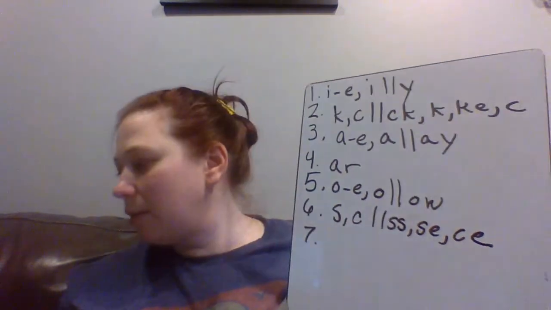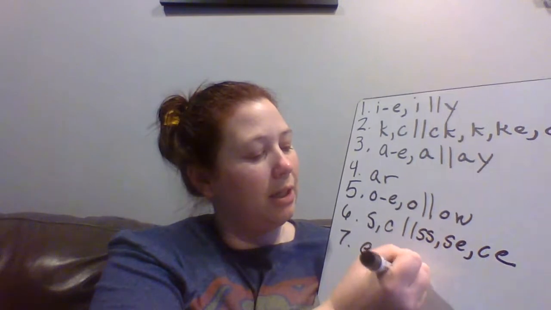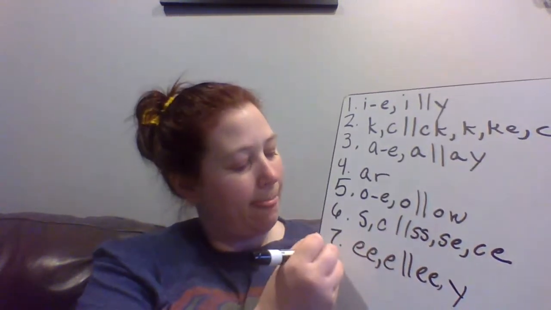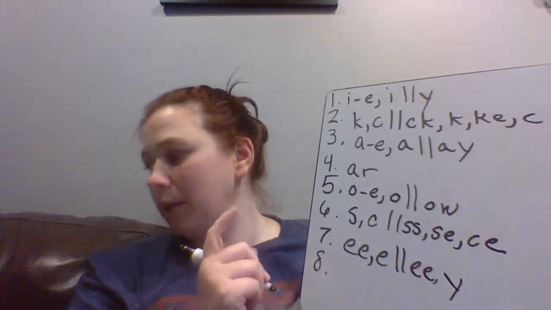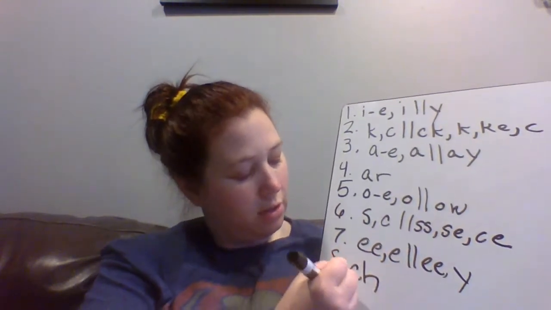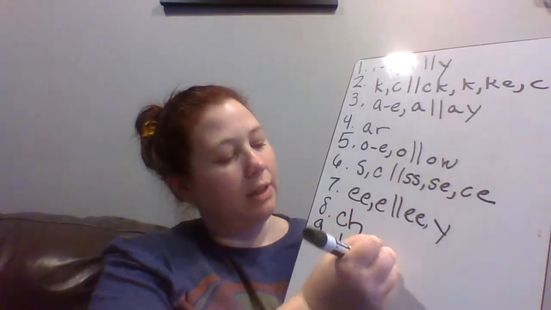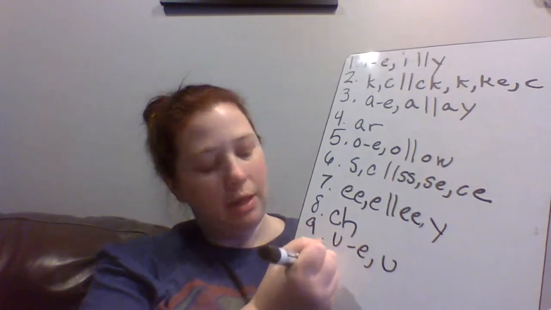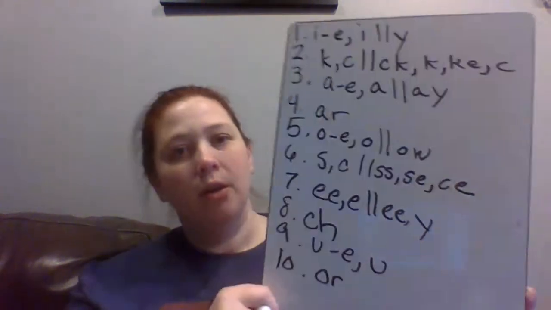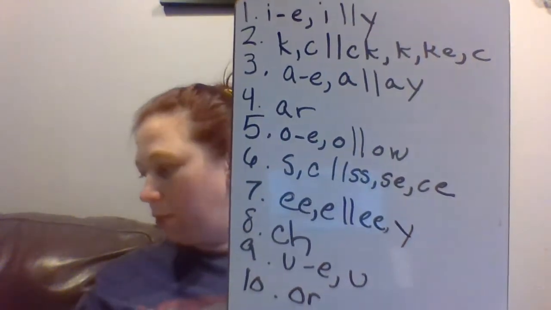Number 7, we have E. That's E-E, comma, E, or as a final sound, E-E, comma, Y. Number 8, we have Ch. That's C-H. Number 9, we have U. That's U, consonant E, comma, U. And number 10, we have OR. That's O-R. Go ahead and make sure you have these down. Pause it if you need to because I'm going to erase.